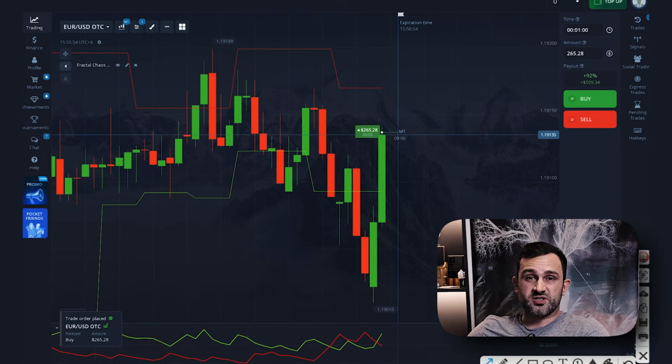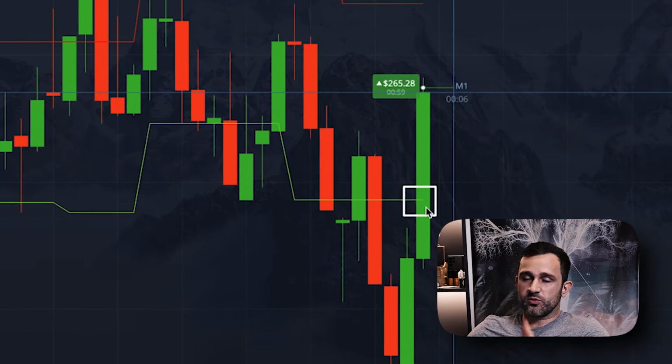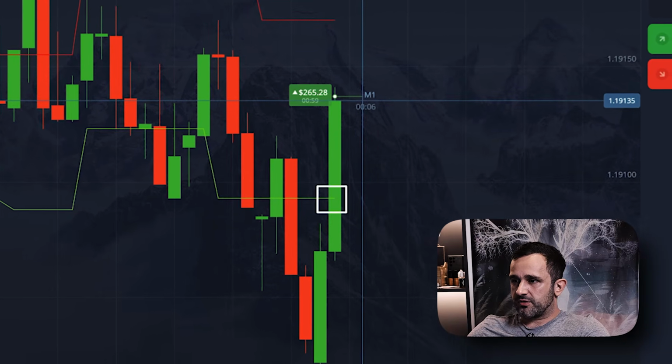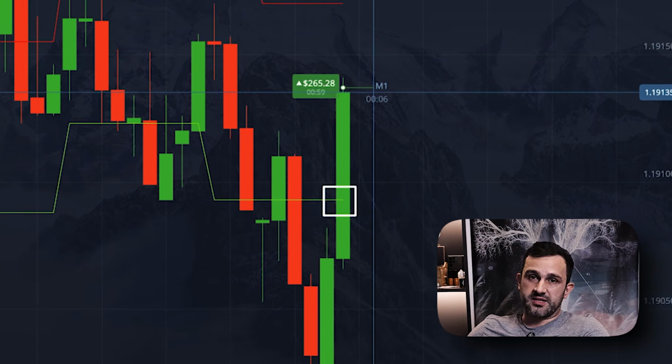The price dropped sharply, but a strong green candlestick formed at the bottom, meaning the decline was bought up. That's the first sign of support below. On Fractal Chaos, after the bounce, the price returns above the green step. That means the level held and the market exits the weakness zone.